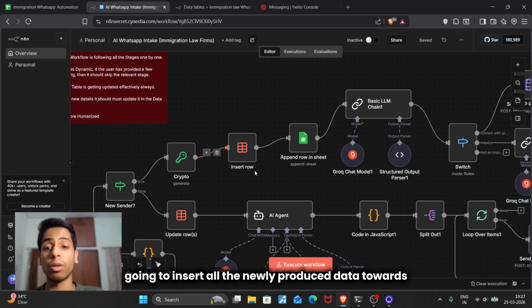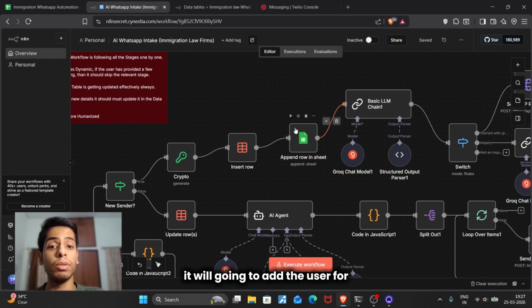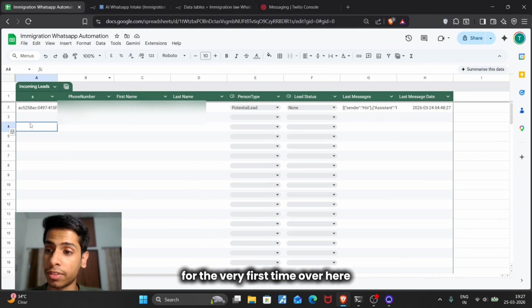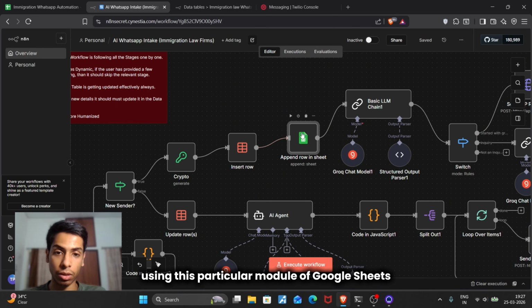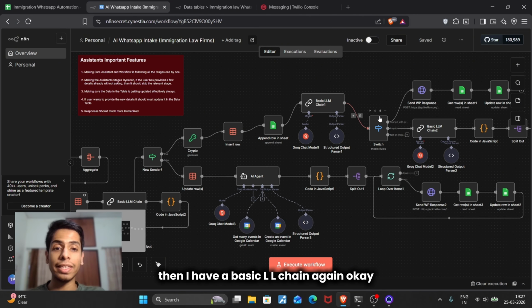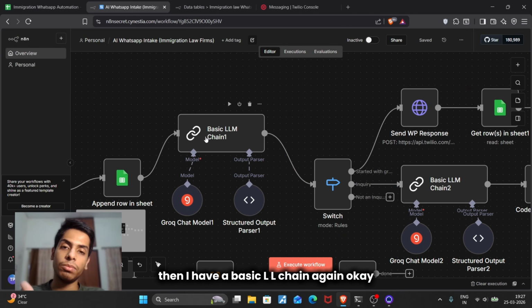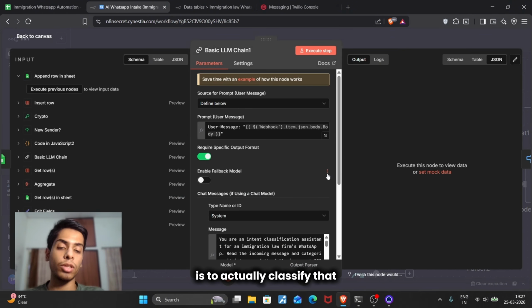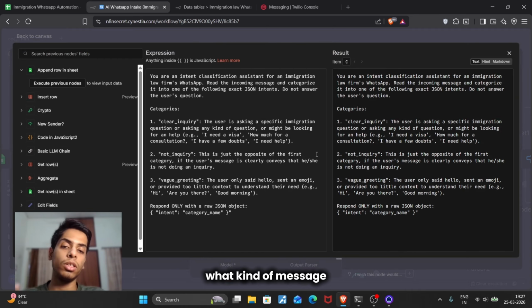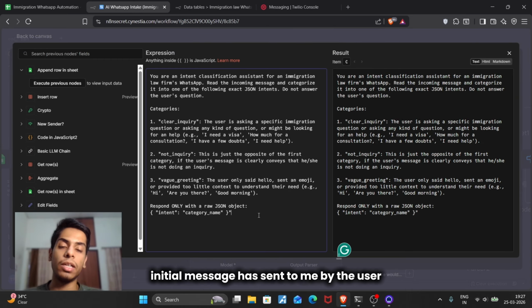It is going to insert all the newly provided data to us. It is going to add the user for the very first time in one of these rows using this particular module of Google Sheets. Then I have a basic LLM chain again. The only purpose for this chain is to classify what kind of initial message has been sent to me by the user.